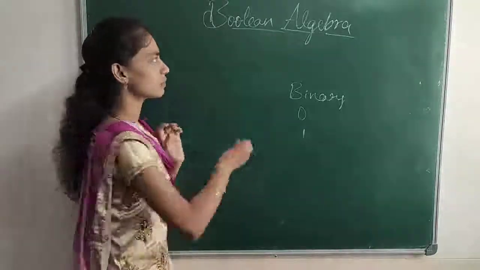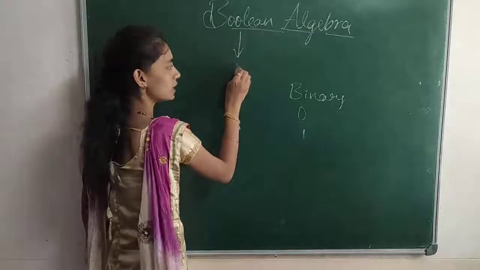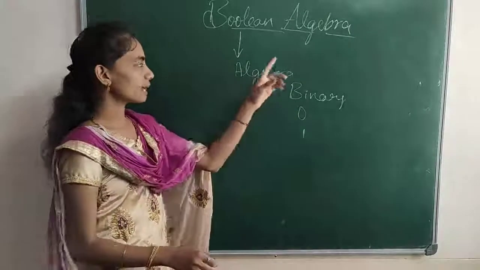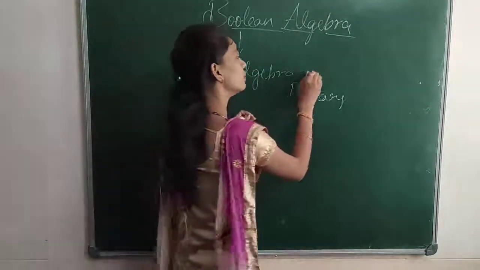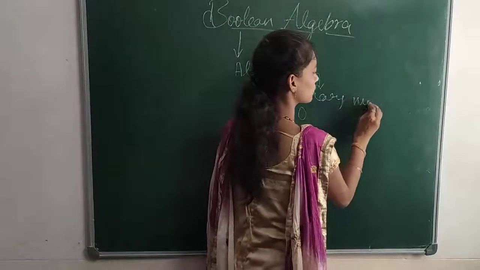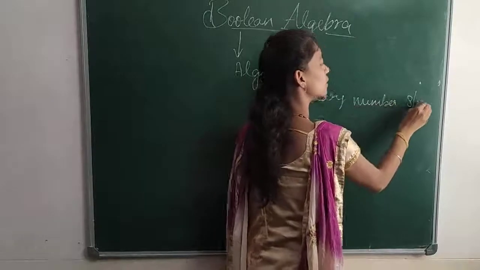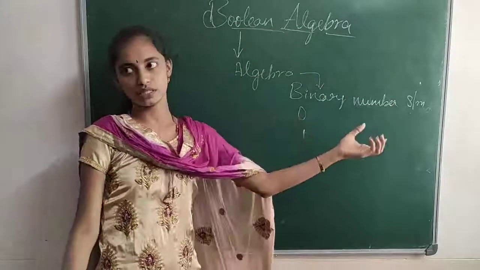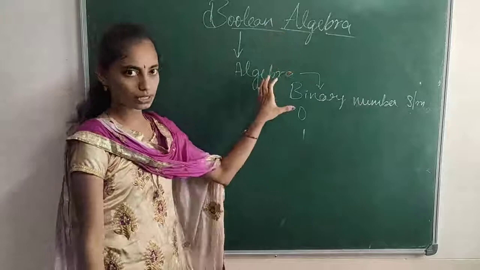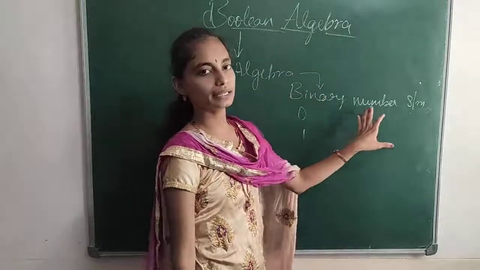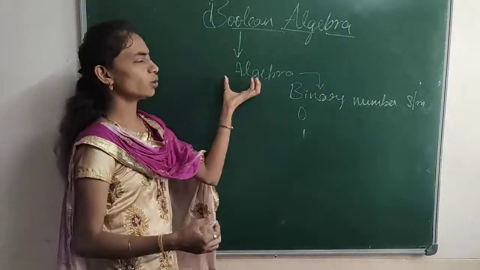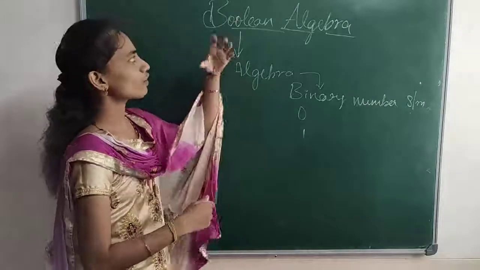This Boolean algebra is a branch of algebra which deals with the binary number system. The binary numbers are zeros and ones. Boolean algebra is a branch of algebra which deals with the binary number system. As we know algebra, right? It is a branch of this one.